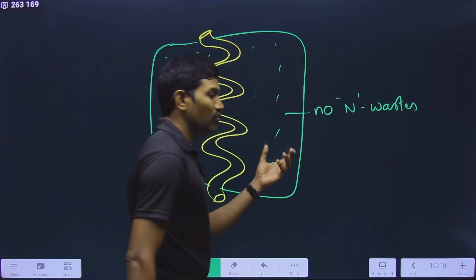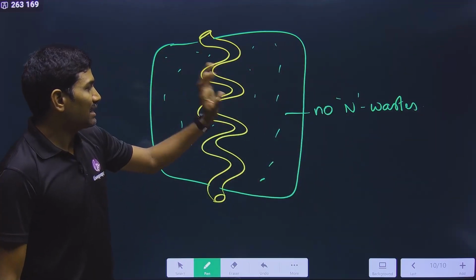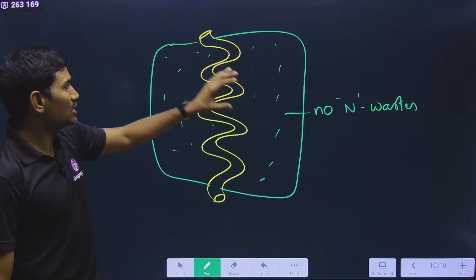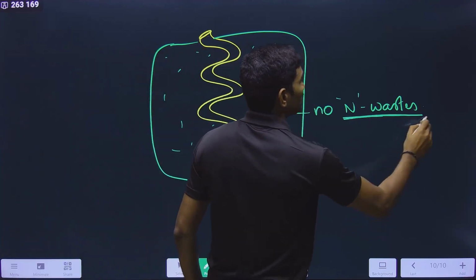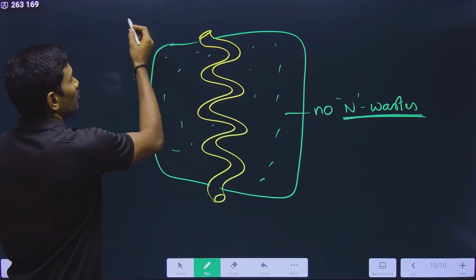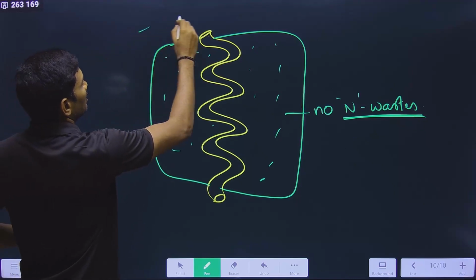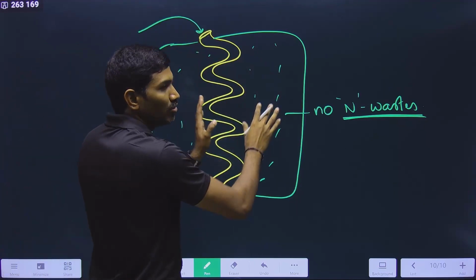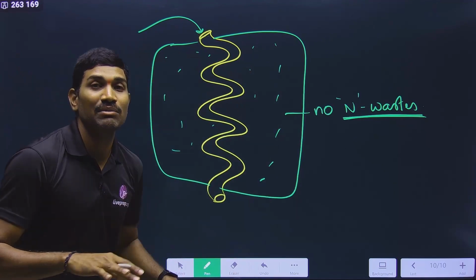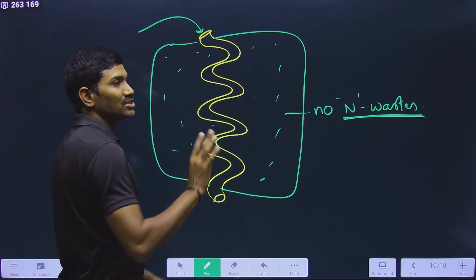It is filled with a fluid, and this fluid has exactly the same concentration as that of the blood, but this fluid does not have nitrogenous waste materials. Now the blood from the convenient artery is passing through this. For all other components, it has exactly the same concentration, so for those things there is no movement.